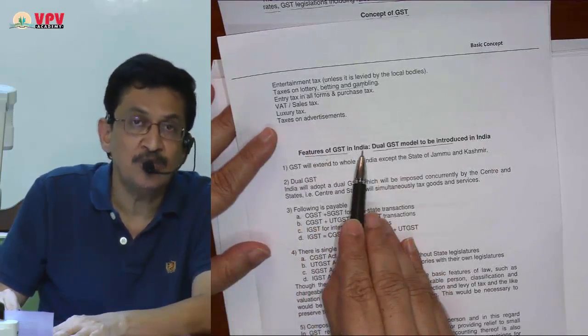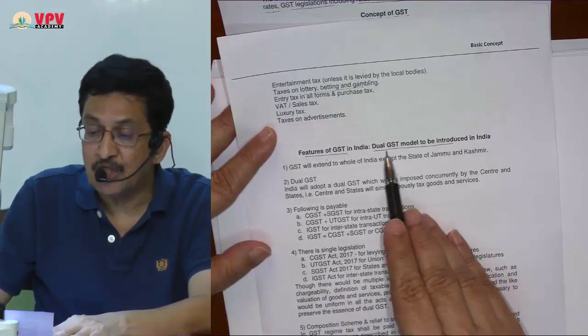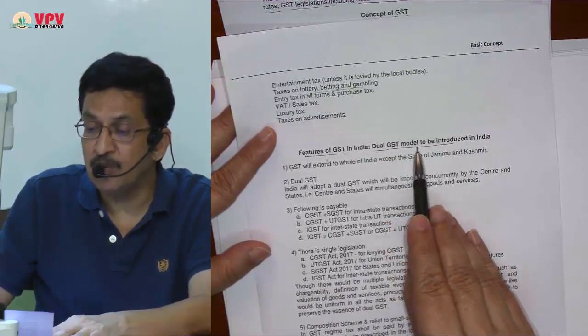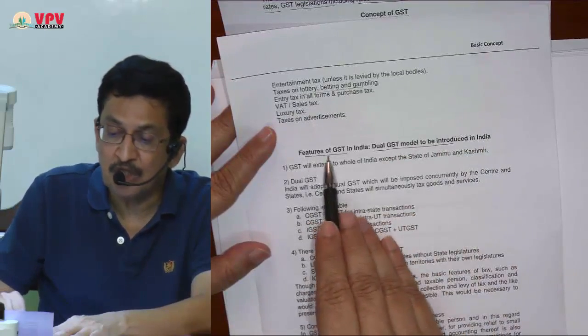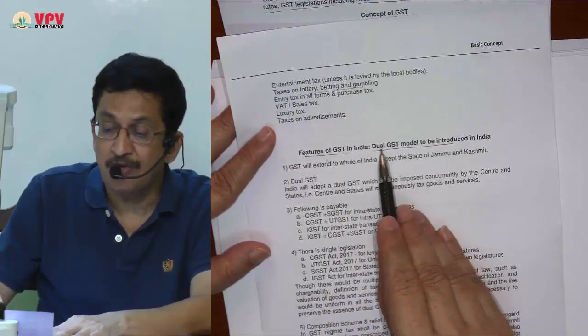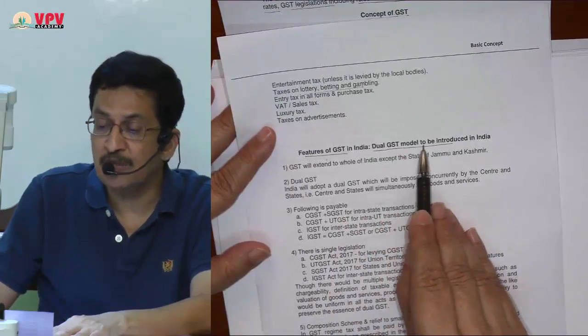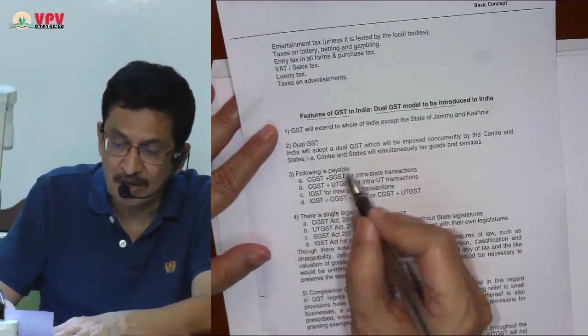In the module which ICAI has provided, they have called it, what are the features of the dual GST model to be introduced in India? So the question can be either what are the features of GST in India, or what are the features of the dual GST model to be introduced in India. And again, theory kind of question, theory kind of answer.